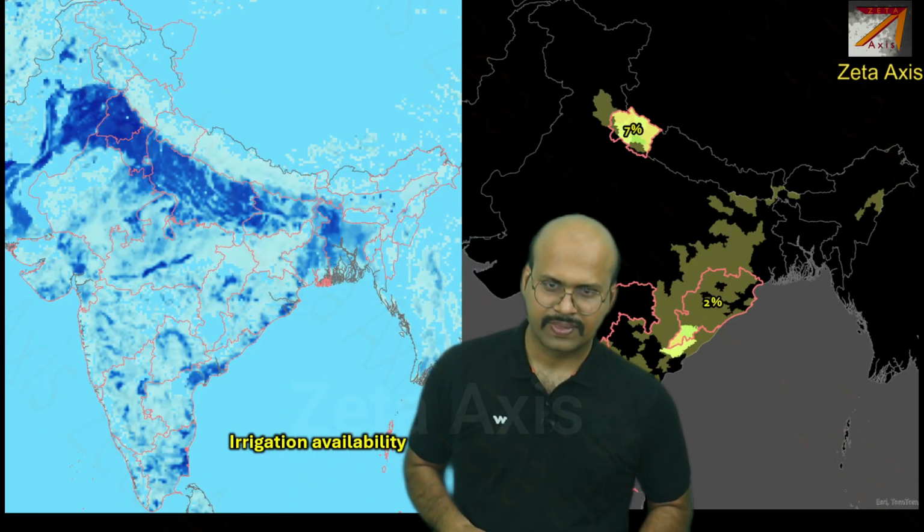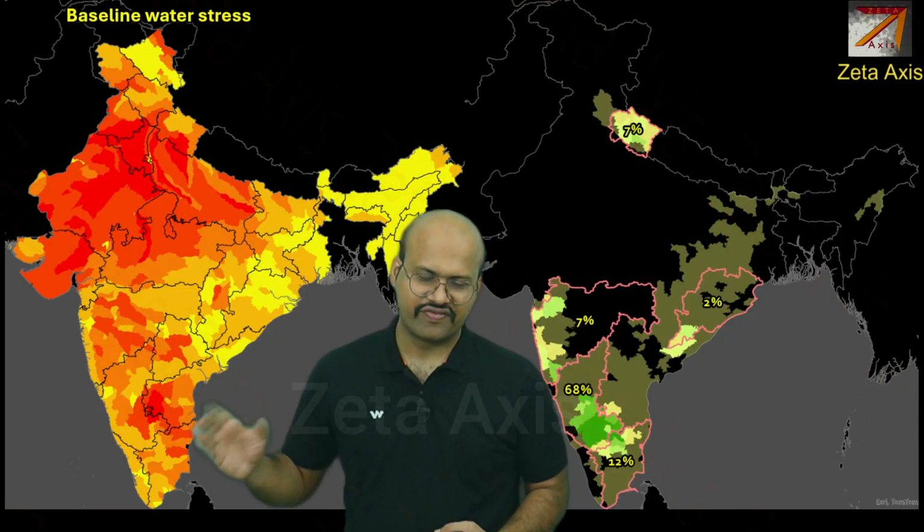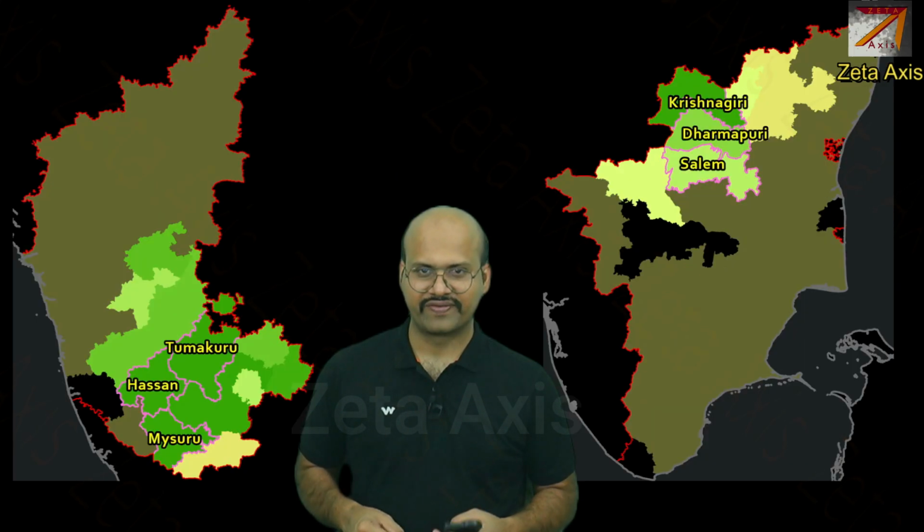This is the rain shadow region of Western Ghats, and we can see that most of the Ragi production occurs in this belt where the rainfall is significantly less. Again, these regions where Ragi is produced do not have a significant amount of irrigation facilities. Even the water stress level is very low in these regions. So this crop is drought resistant, and its cultivation will help in restoring the groundwater level.